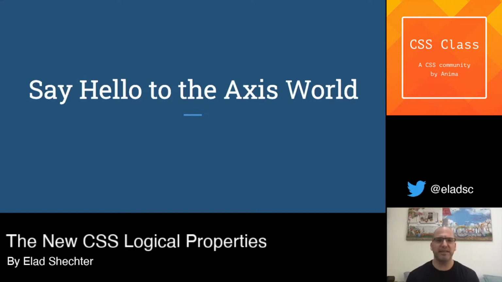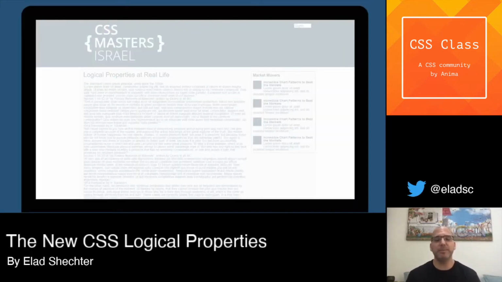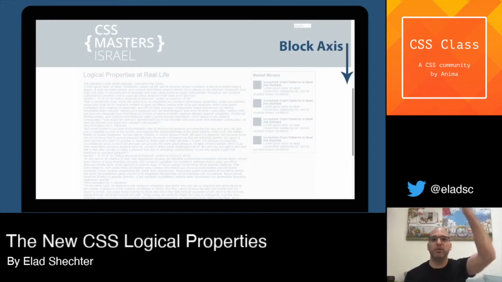And before we dive into these new CSS logical properties, there is one important basic thing that you have to understand when you want to create a multi-language website. It's to understand how websites work, or more precisely, the axis world of a website. In every website in the world, there are two axes. The main axis, that sometimes people forget, is the block axis of our website. The block axis is how the flow of the website goes. Usually websites go from top to bottom, and this is our block axis.